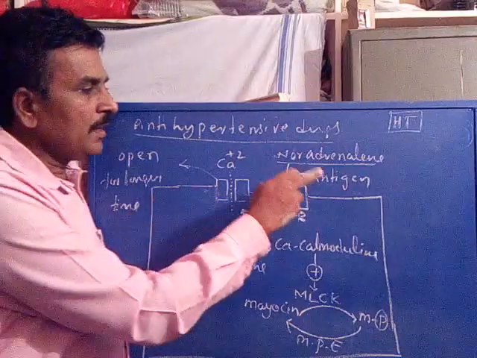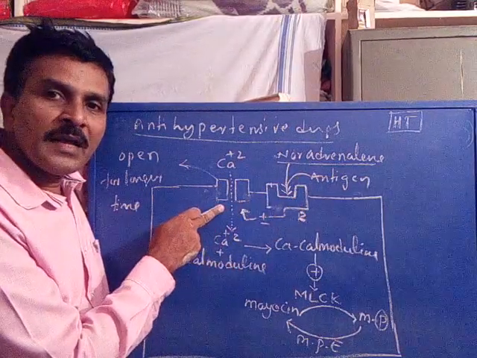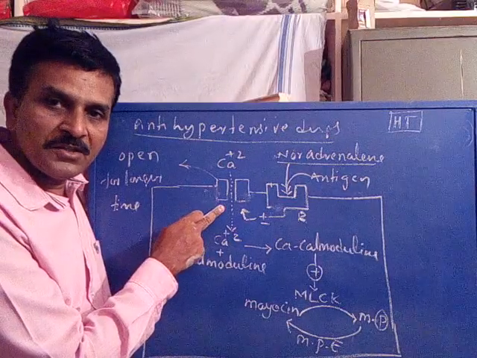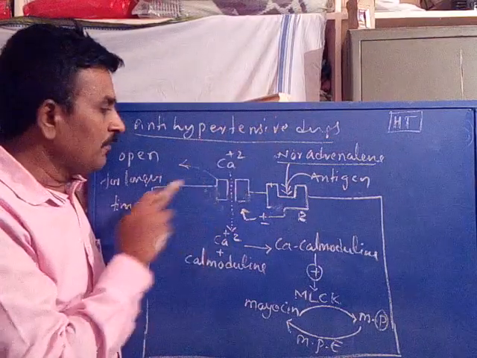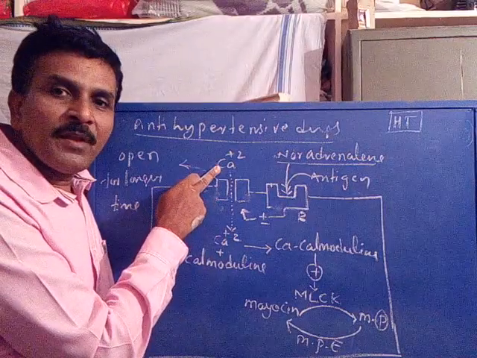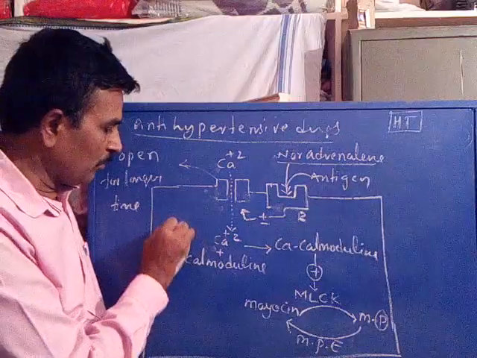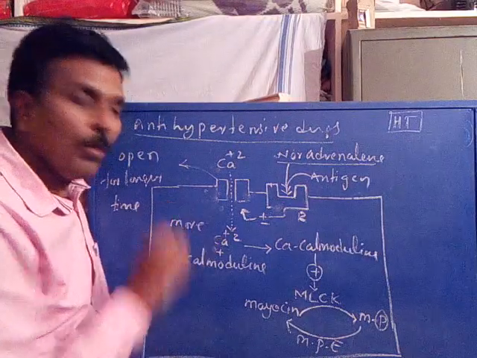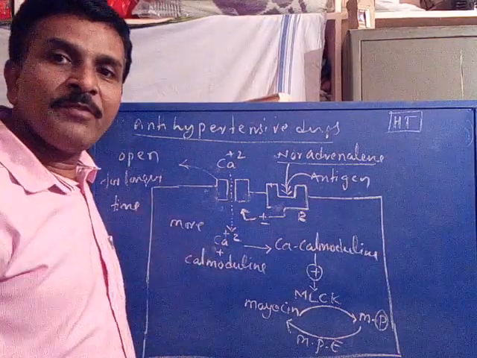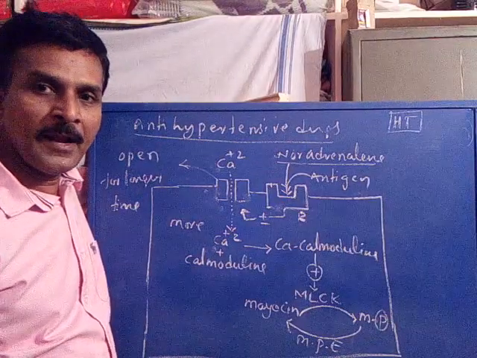Now when an antigen interacted with this receptor, that will open the calcium plus 2 ion gate or channel for a longer time. When it opens for a longer time, more calcium plus 2 ion entry occurs, more than its metabolic demand.